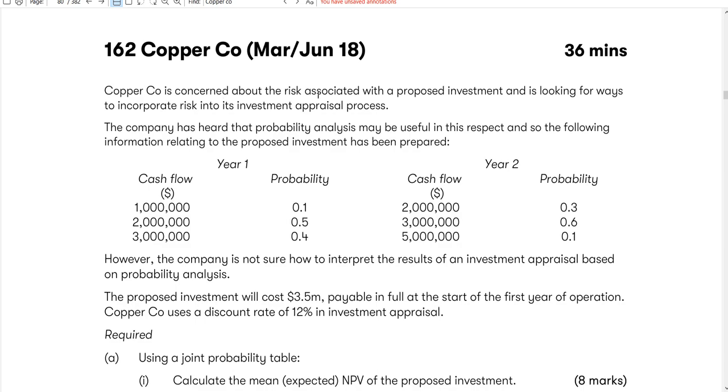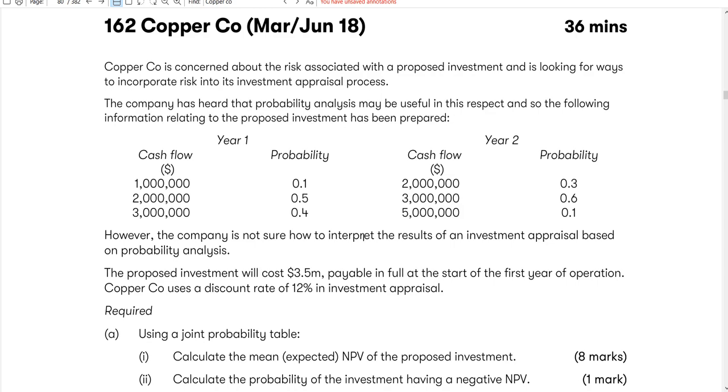Copper Company is concerned about the risks associated with a proposed investment and is looking for ways to incorporate risk into its investment appraisal process. The company has heard that probability analysis may be useful in this respect, and so the following information relating to the proposed investment has been prepared. Year 1 cash flow probability, year 2 cash flow probability given. However, the company is not sure how to interpret the result of an investment appraisal based on probability analysis. The proposed investment will cost 3.5 million, payable in full at the start of the first year.